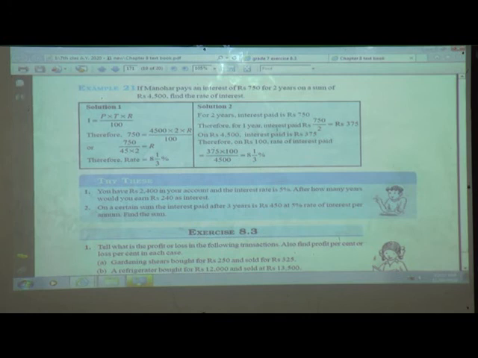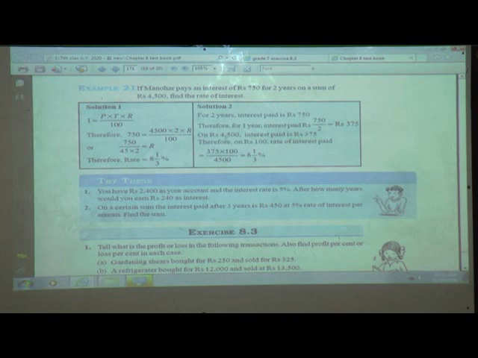Therefore, for the 1 year, interest paid is equal to 750 upon 2. On reduction, we get rupees 375. On rupees 4,500, interest paid is rupees 375. Therefore, on rupees 100, the rate of interest paid is equal to 375 multiplied by 100 upon 4,500. After reduction, we get 8 whole 1 upon 3%.